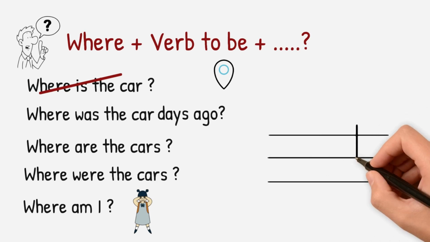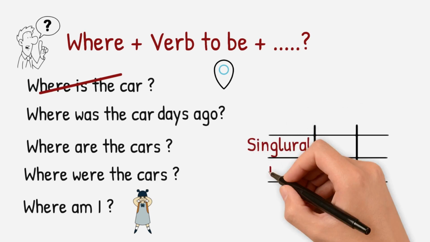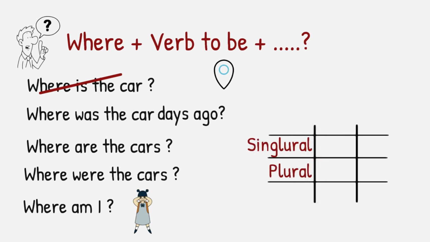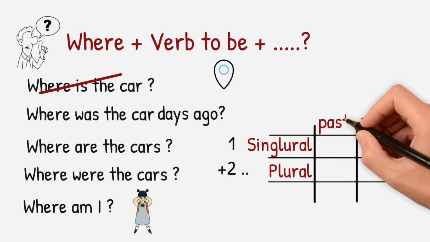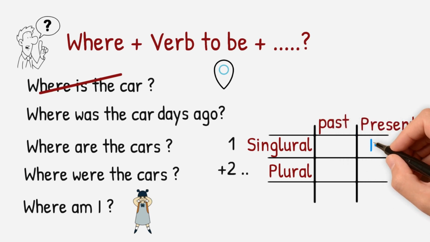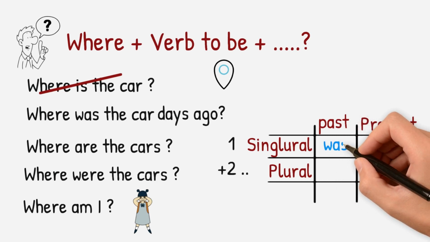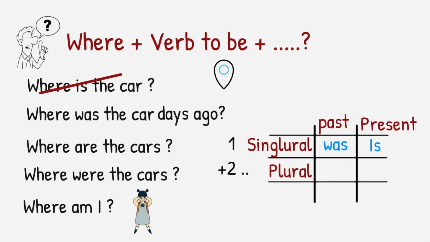What are the possible helping verbs? We can ask about singular or plural things. Singular, one thing. Plural, more than one. And we can ask about the present tense or the past tense. For example, where is? We're asking about now. Where was? We're asking about the past. Yesterday, days ago, in 2011.